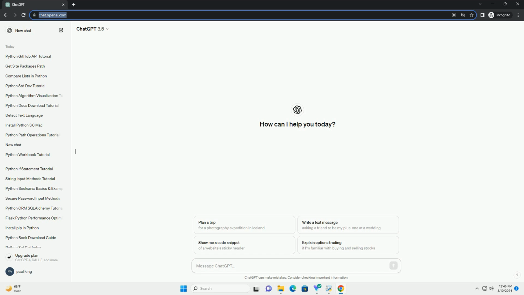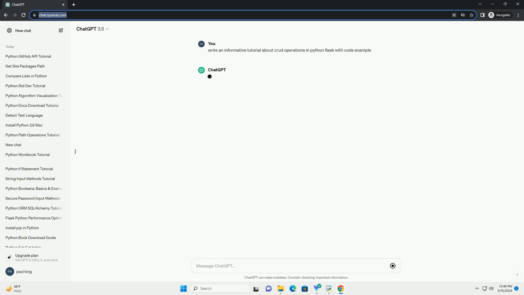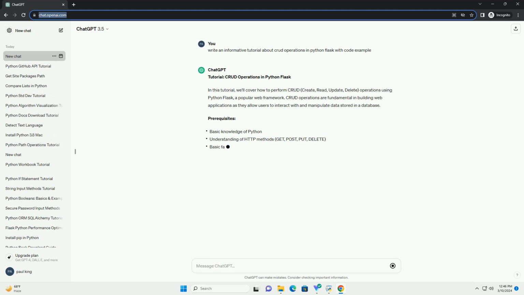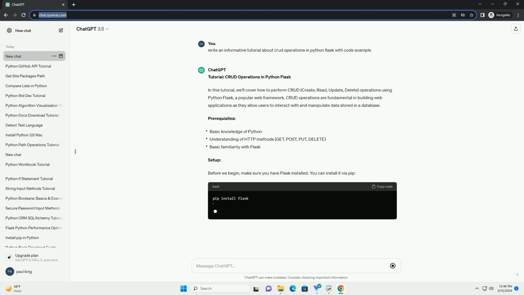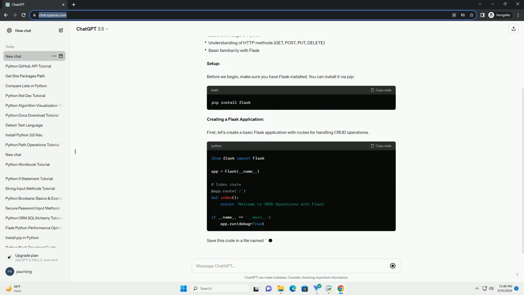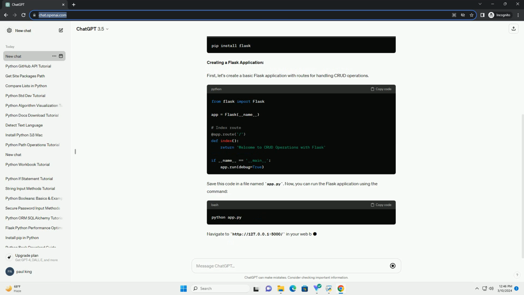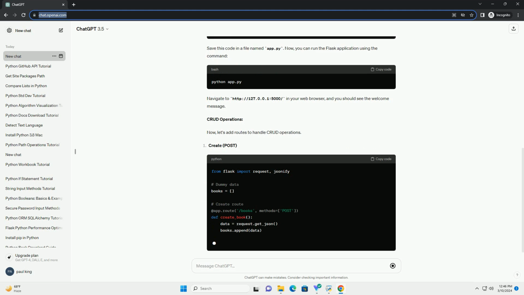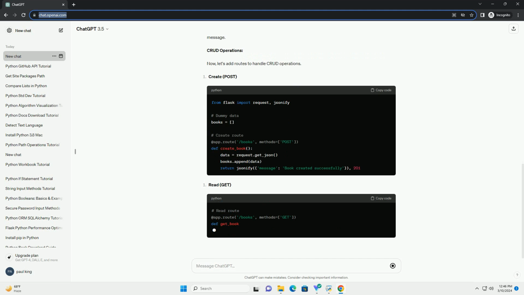Tutorial, CRUD operations in Python Flask. In this tutorial, we'll cover how to perform CRUD (create, read, update, delete) operations using Python Flask, a popular web framework. CRUD operations are fundamental in building web applications as they allow users to interact with and manipulate data stored in a database. Prerequisites. Setup.